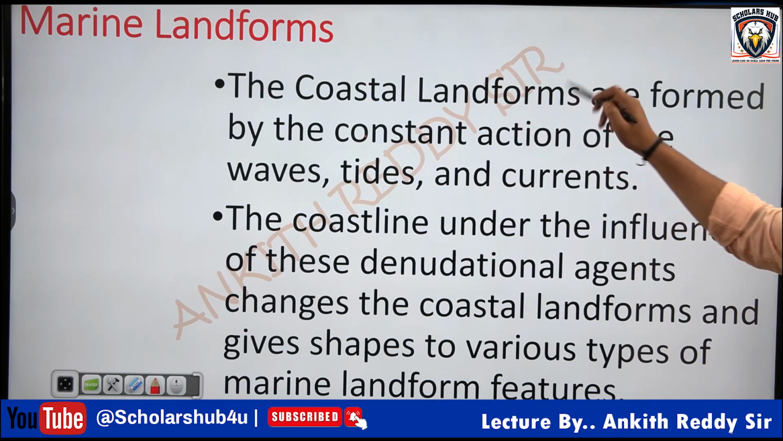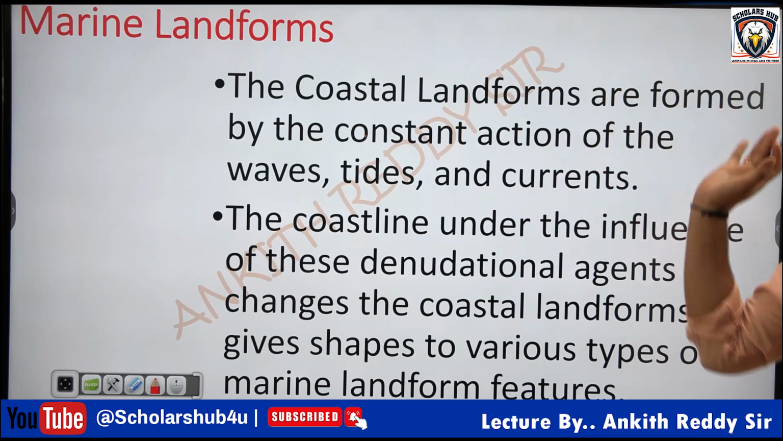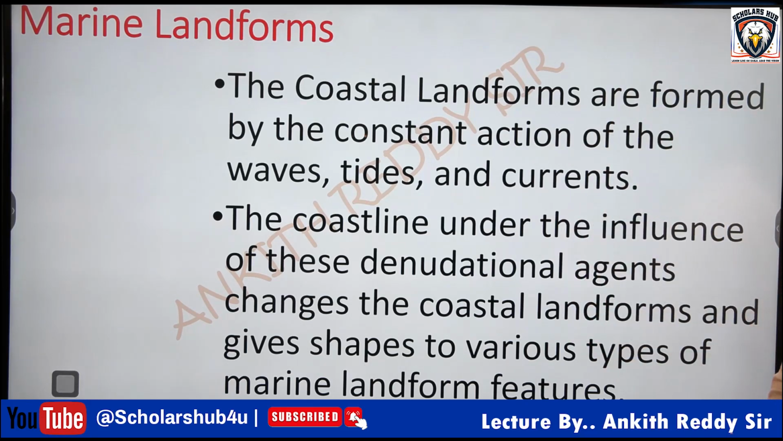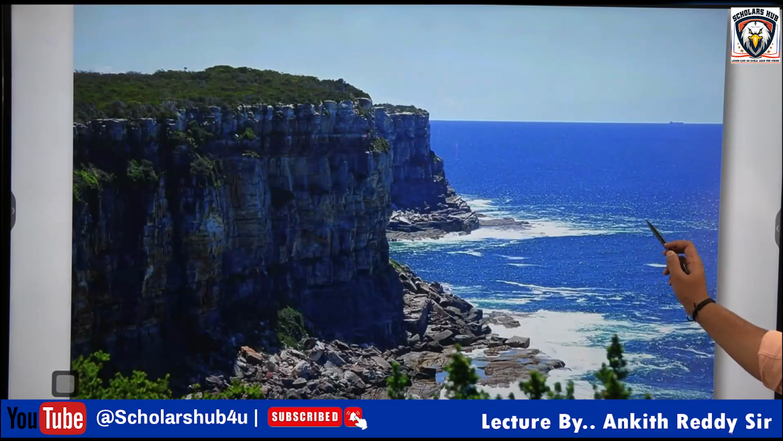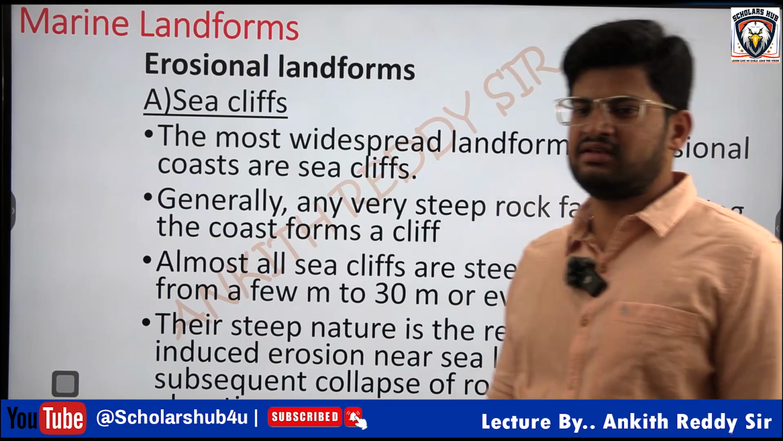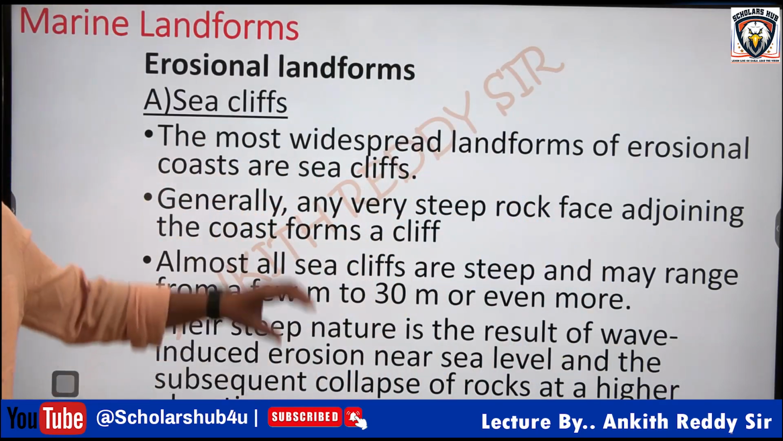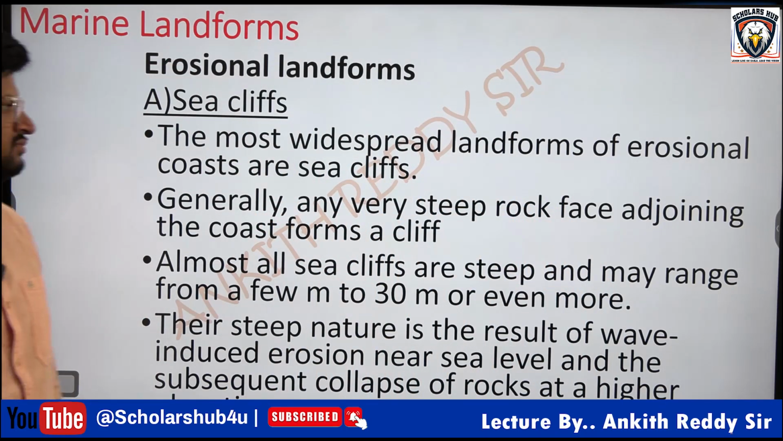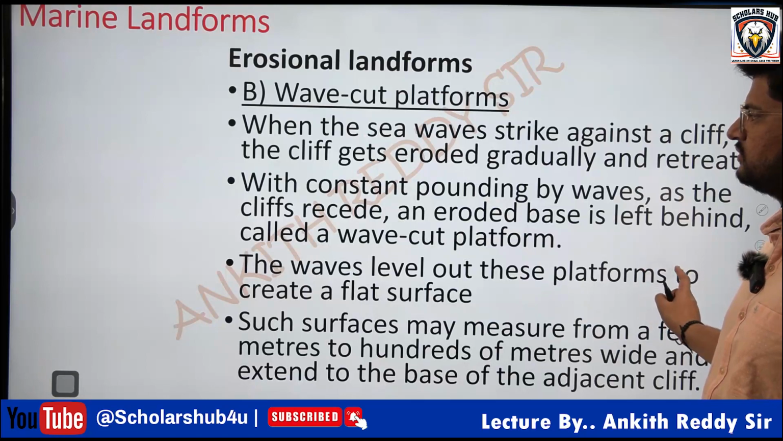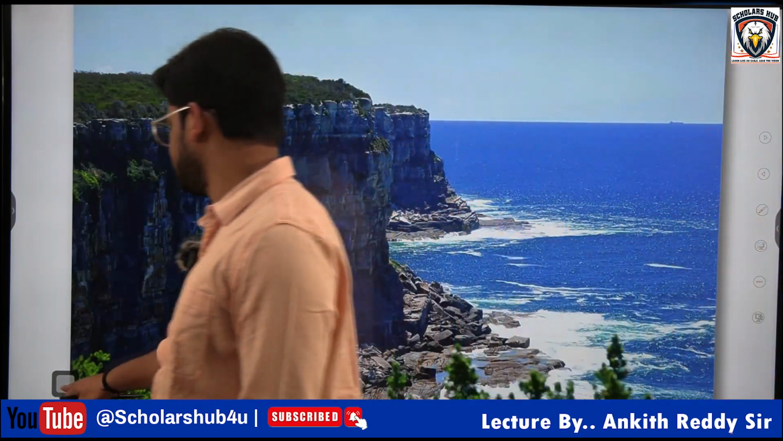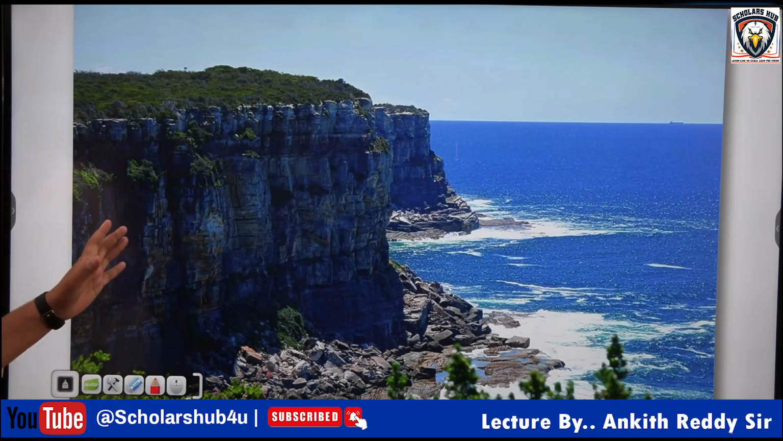So the coastal landforms are formed by the constant action of sea waves, tides and ocean currents. Majorly the sea waves and ocean currents, because these waves or the tides, the ocean currents push water towards the coast. First, starting with sea cliffs. First erosional landform, sea cliffs. One of the most scenic beauty structures, right? Sea cliffs.